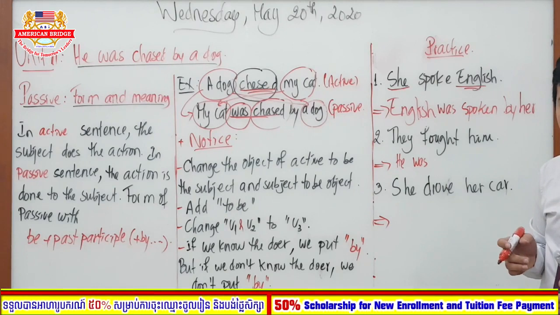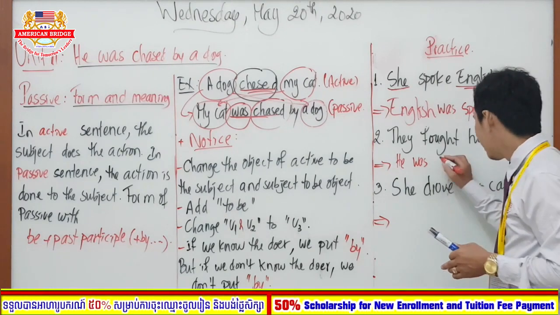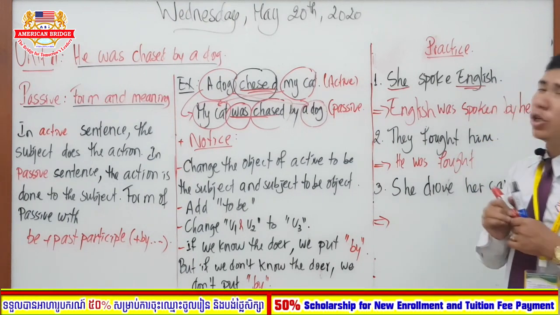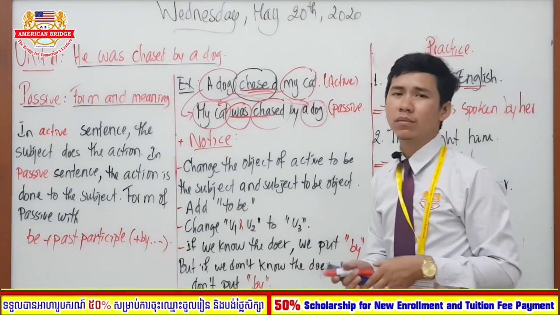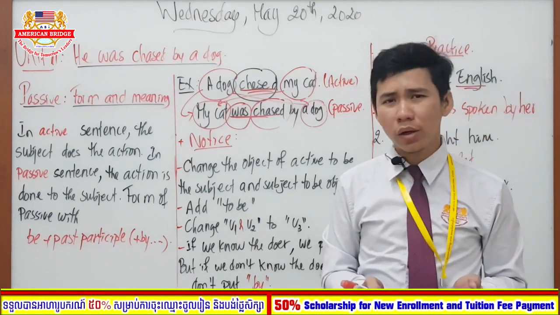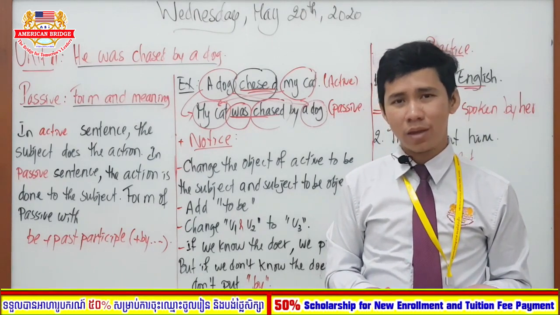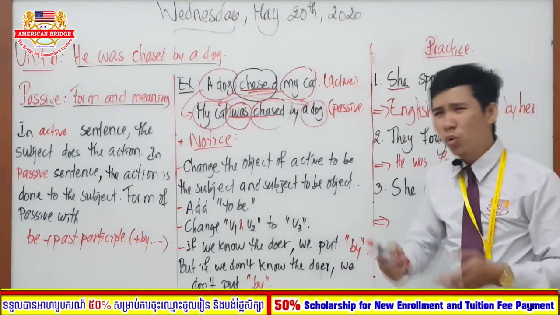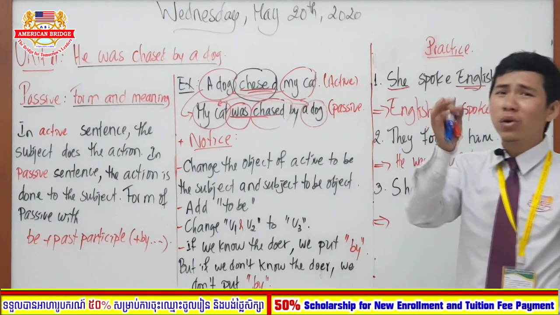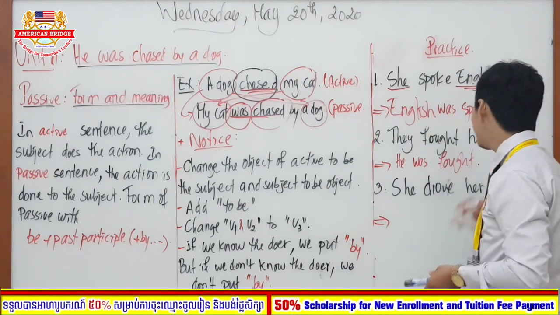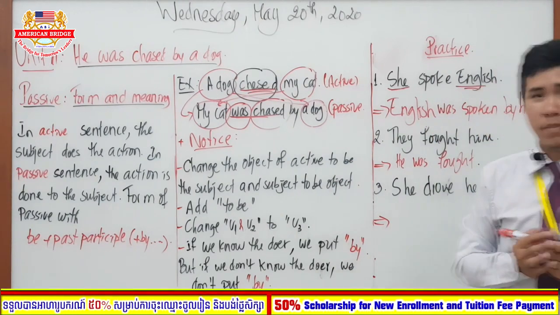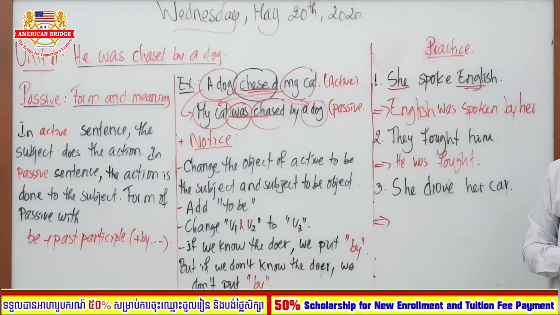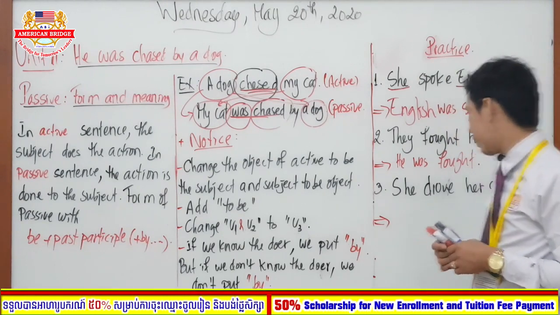So it's going to be the fourth. Do I know the doer? Who is the doer? They, right? Is it real that we know exactly who they are? No. So we don't know who they are. That's why no need to put by them.